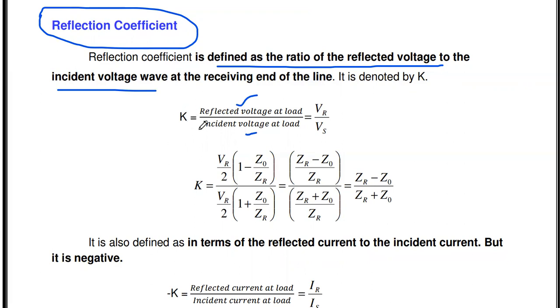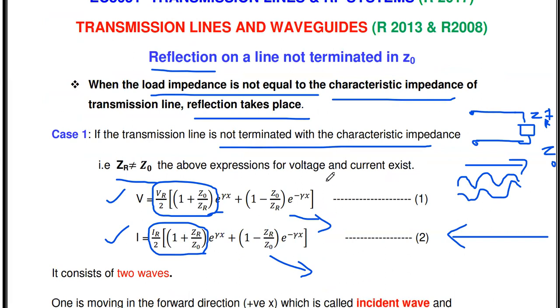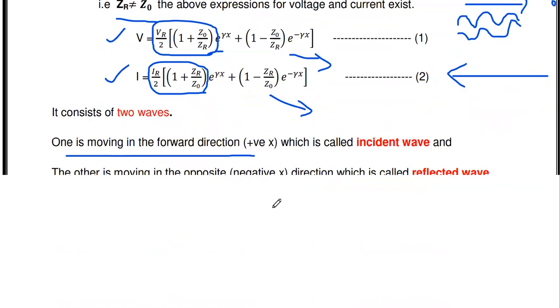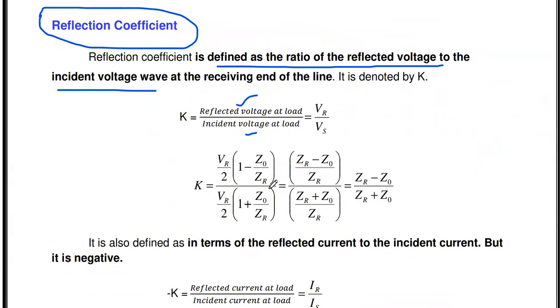It is denoted by K, which is equal to Vr divided by Vi, that is reflected voltage over incident voltage. Here we have to substitute the values. You see, we already derived this total voltage equation. In this, which one is incident and which one is reflected? The reflected voltage is VR by 2 into (1 minus Z0 by ZR).